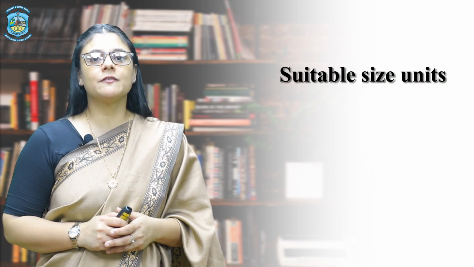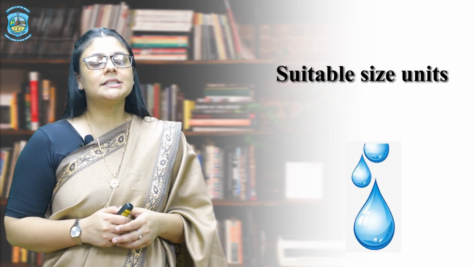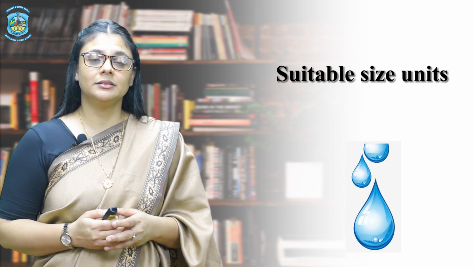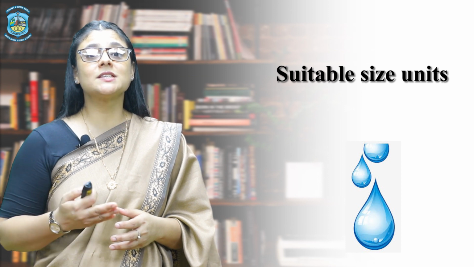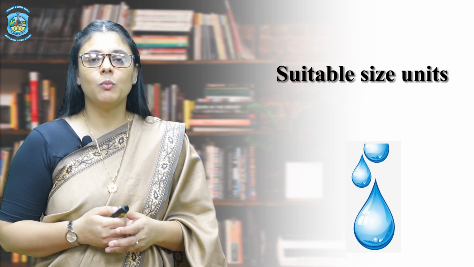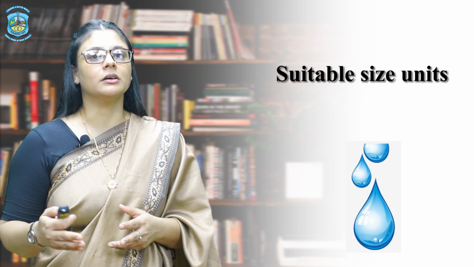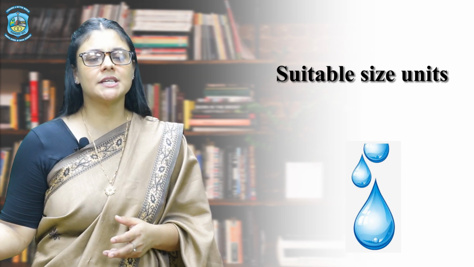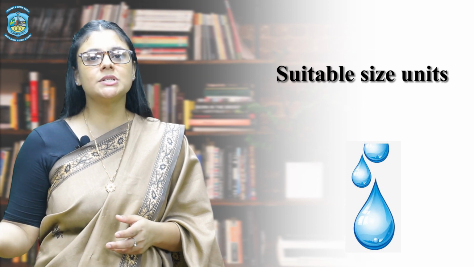The next assumption is that the consumption should be of suitable size. We cannot study the diminishing marginal utility law if we are counting one drop of water as one unit of consumption. One drop of water, second drop of water, third drop of water and 10 drops of water can give you equal level of satisfaction, that means equal amount of utility.